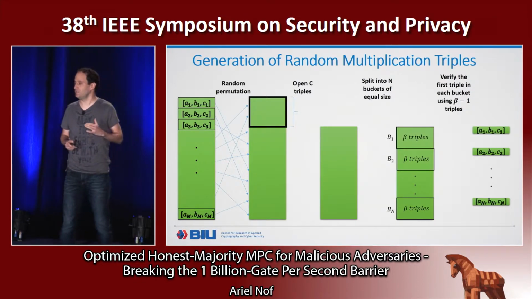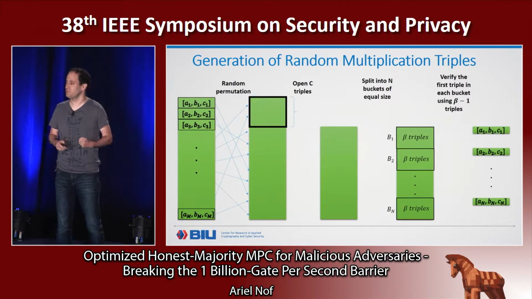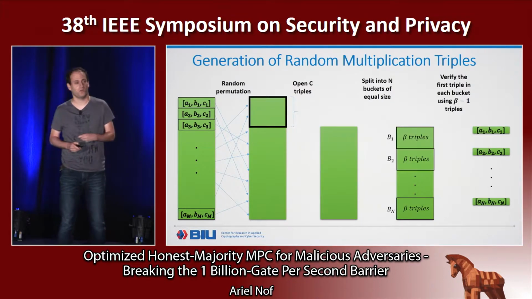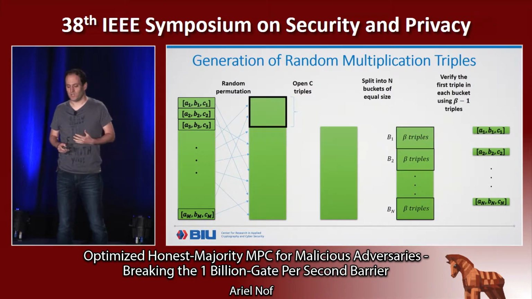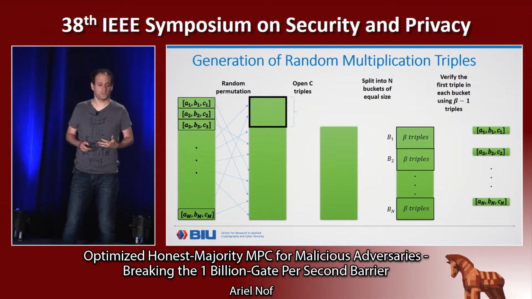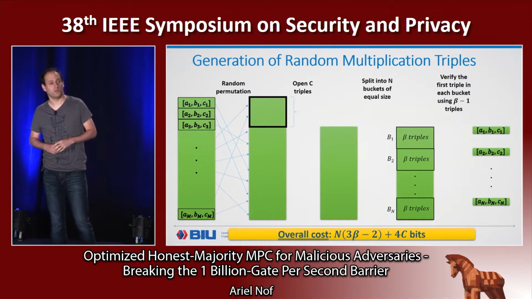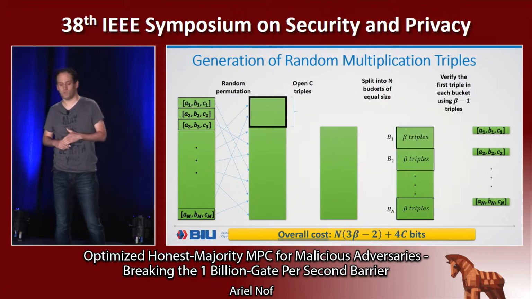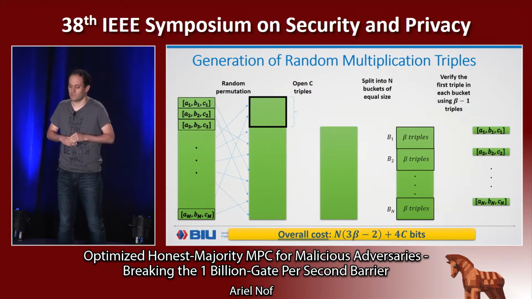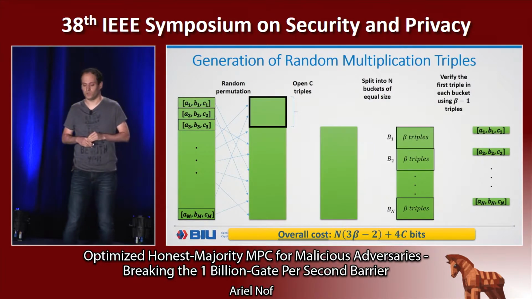And these are the n random triples that we use later in the online protocol to verify all n gates computations. If we look at the communication cost of this process, we obtain this formula, which, not surprisingly, depends on n, the number of triples that we output. Beta is the size of the bucket, and C is the number of triples that we open.